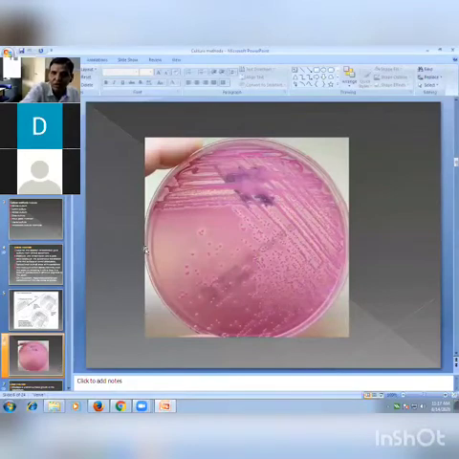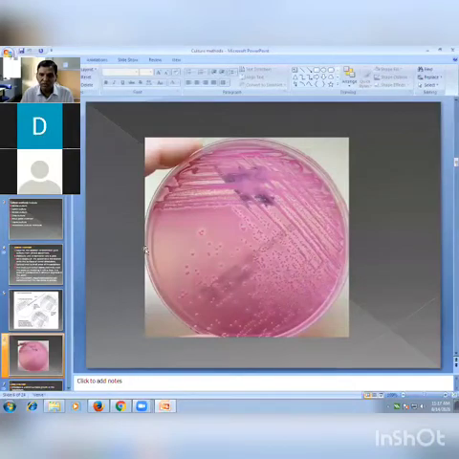And here you observe at the center of this plate, these are the small circles. These are the colonies, and one colony comes from one pure bacterial cell. Suppose Salmonella, Salmonella colony. Shigella, Shigella colony. Vibrio, Vibrio colony. So such type of pure growth we are obtaining directly from the clinical specimen.